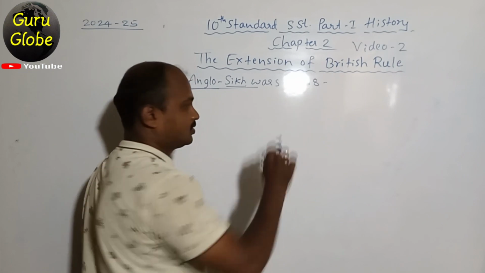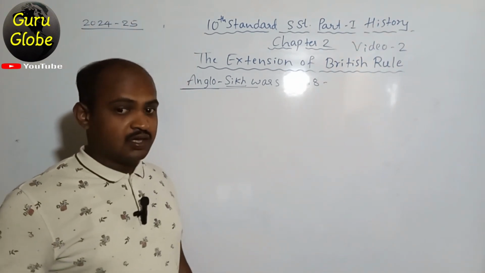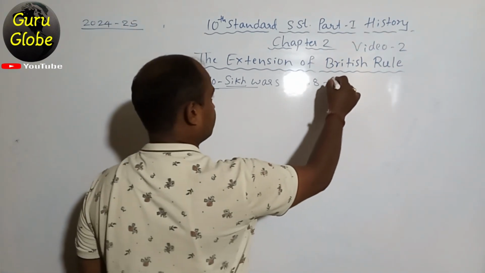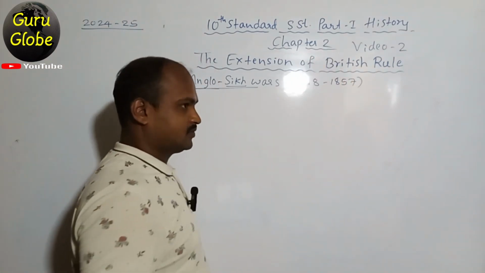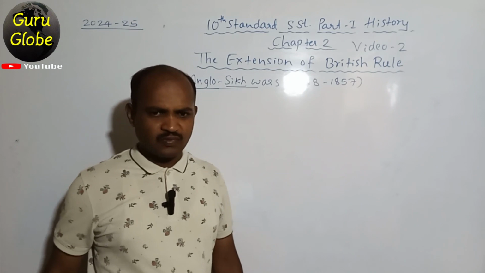Between 1818 to, remember, 1857, a war was happening. It's two wars.